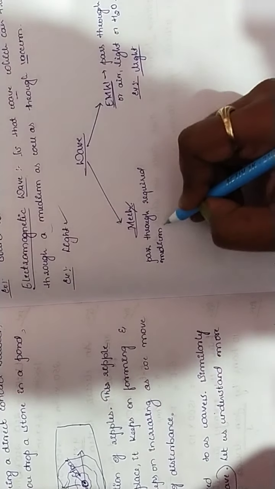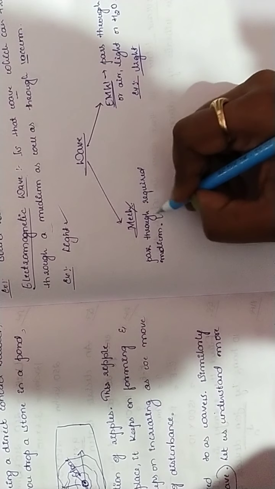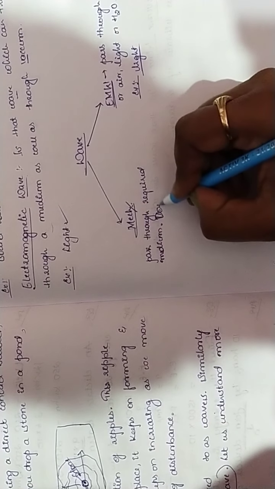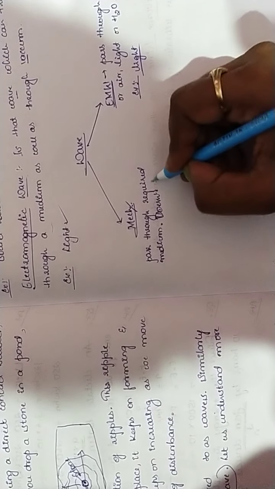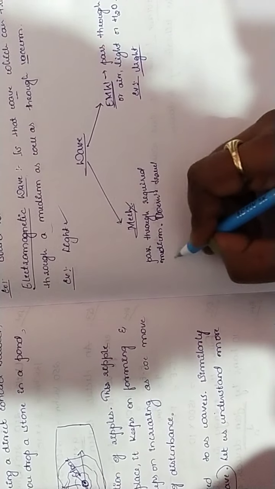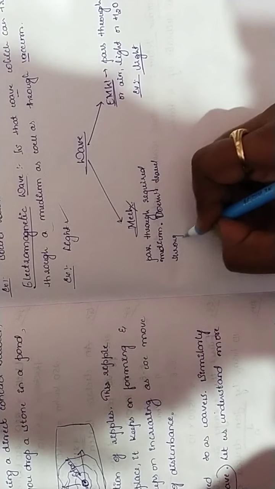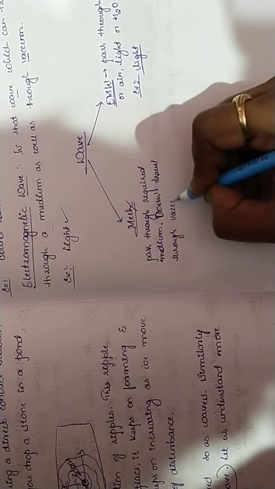Got it? So it doesn't travel through vacuum. Mechanical wave doesn't travel through vacuum.